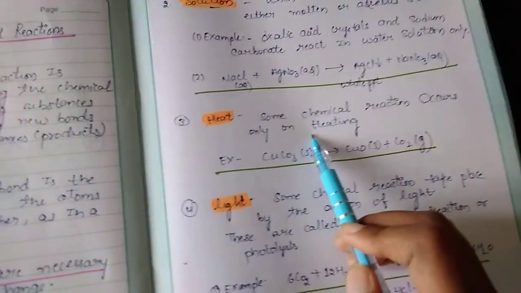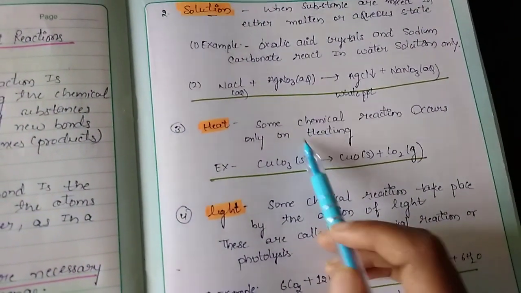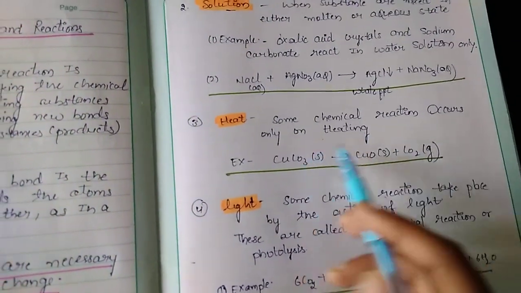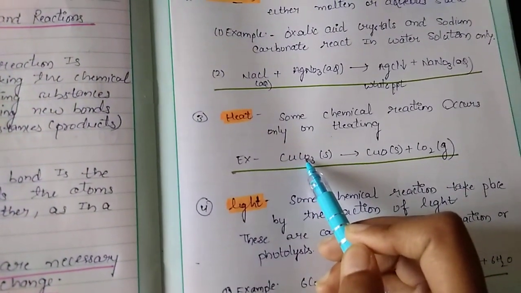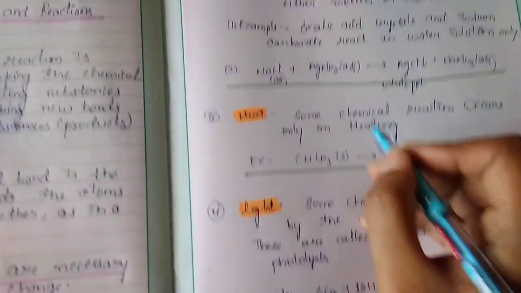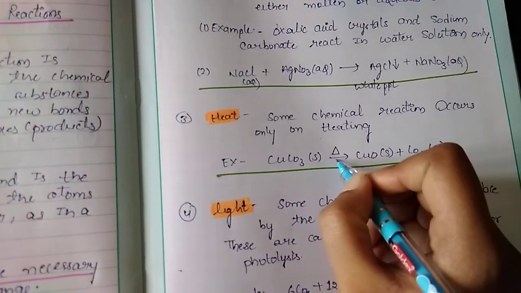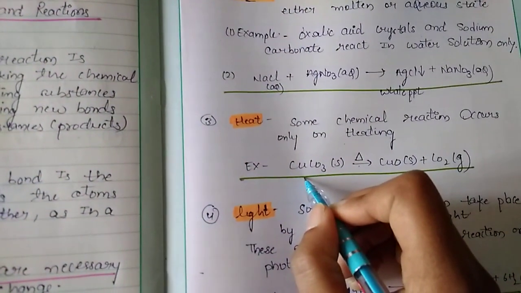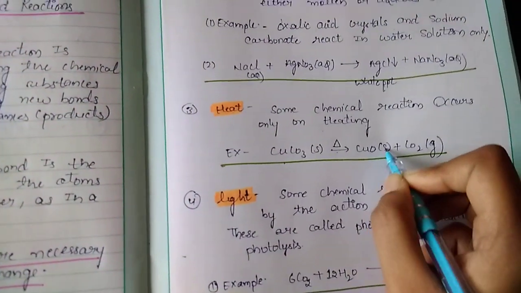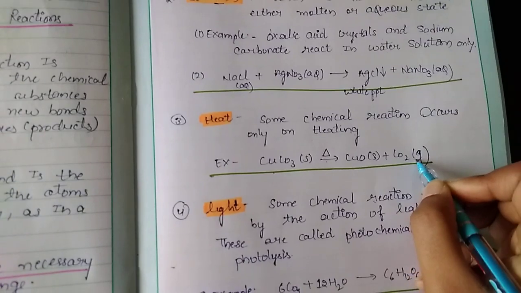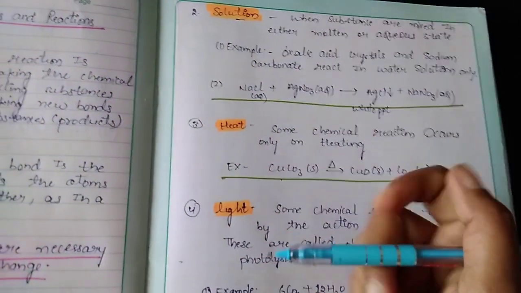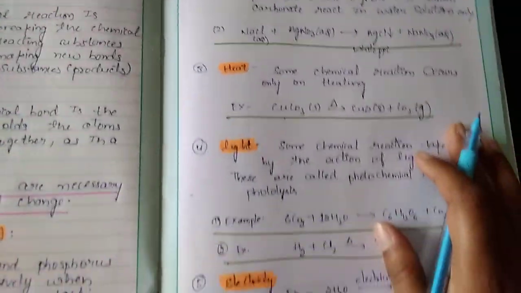The next condition is heat. Some chemical changes occur only on heating. For example, copper carbonate decomposes on heating. The heating symbol you can represent with this delta sign. Copper carbonate decomposes on heating into copper oxide and carbon dioxide. So heating is also an essential condition for a chemical reaction.